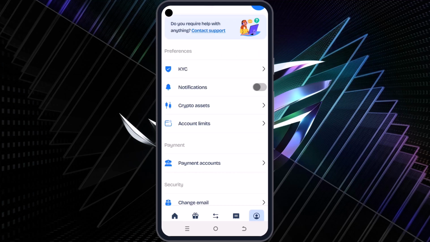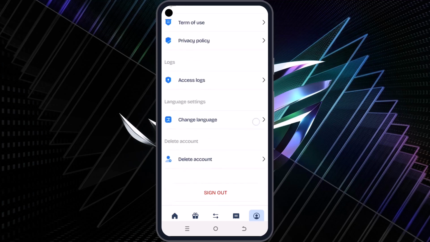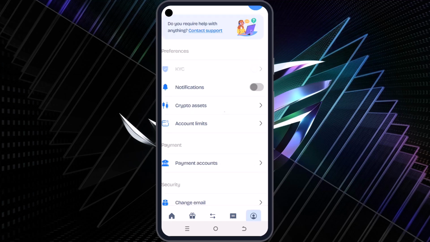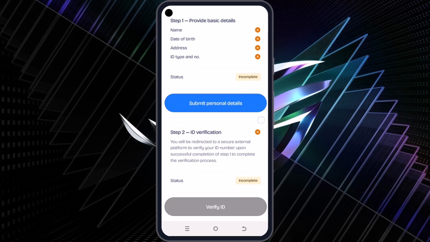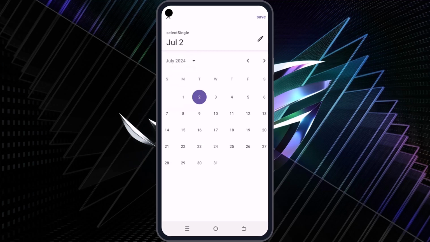Now let's go to the verification process, because without verification you can't send and receive funds. A limit will also be placed on your account. So go to the profile at the bottom right corner and click on it. You will see KYC in the preferences tab. You can see right here it says step 1 submit details and step 2 verify ID.